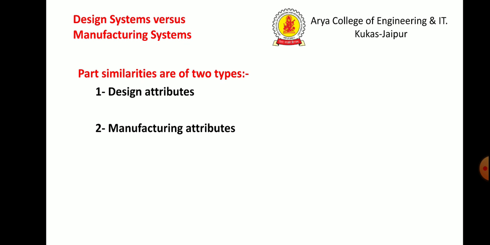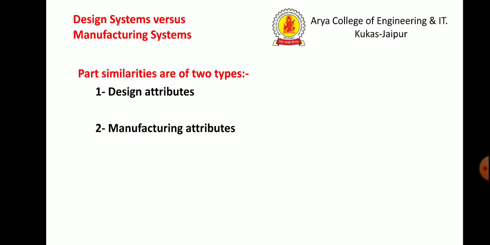Next, the design system versus manufacturing system. The part similarities are of two types.